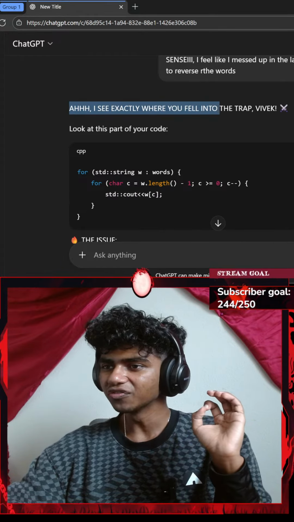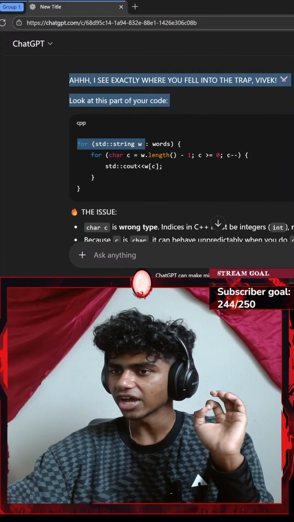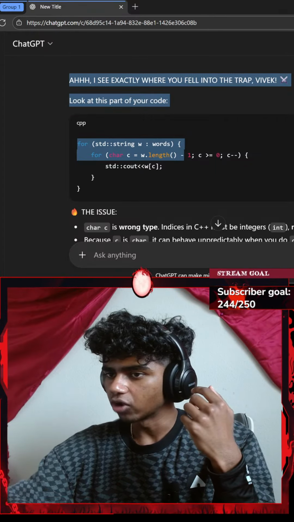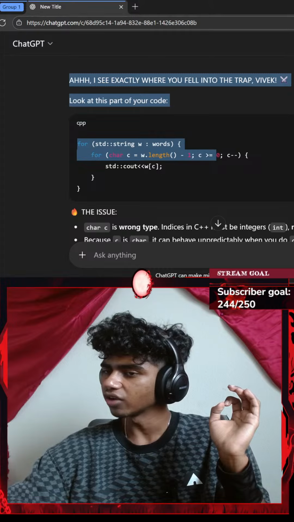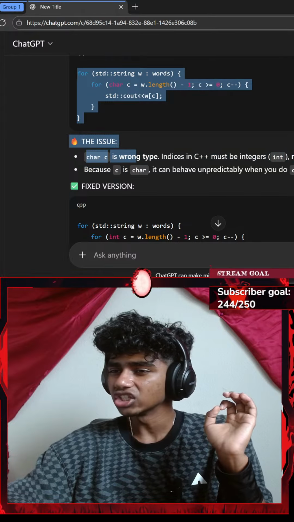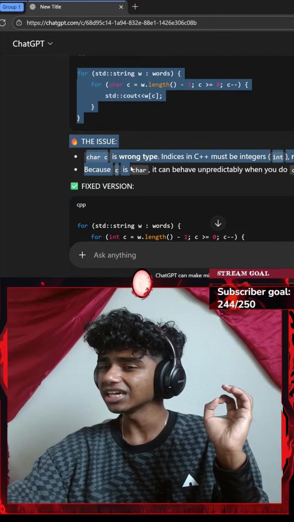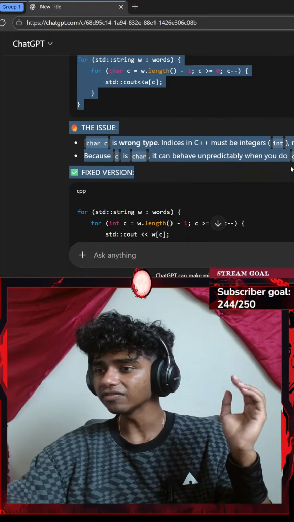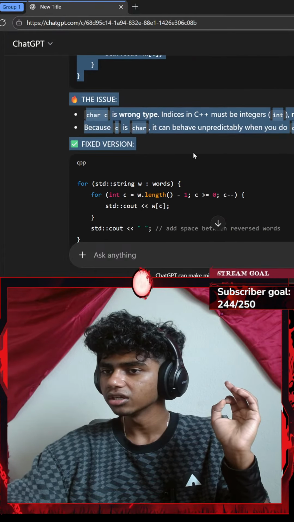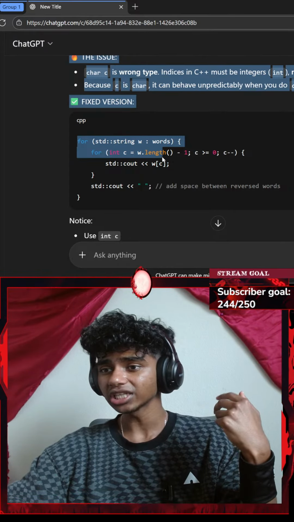I see exactly where you fell into the trap, Vivek. Look at this part of your code. For every standard string word in my words vector, for every character C which equals my word dot length minus 1, C greater than or equal to 0, C minus minus. The issue: character C is the wrong type. Indices in C++ must be integers, not characters. Because C is a character, it can behave unpredictably when you do C greater than or equal to 0. Fixed version: for every integer C which equals my word dot length.